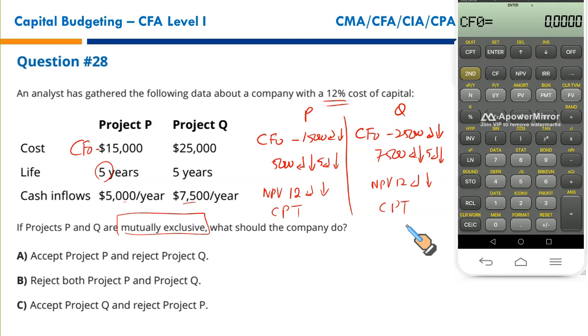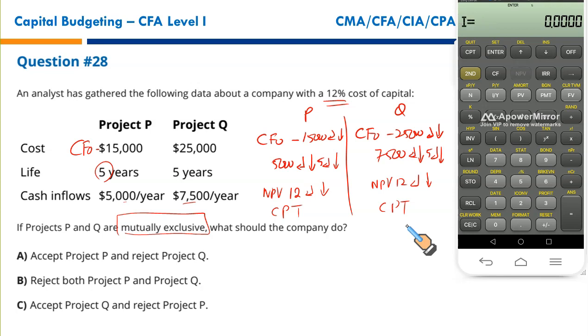Let us enter the data for project P first. Project P has an initial outflow of $15,000, negative, enter, down arrow key, then 5,000, enter, down arrow key. This 5,000 is occurring 5 times. You enter 5, enter, down arrow key.